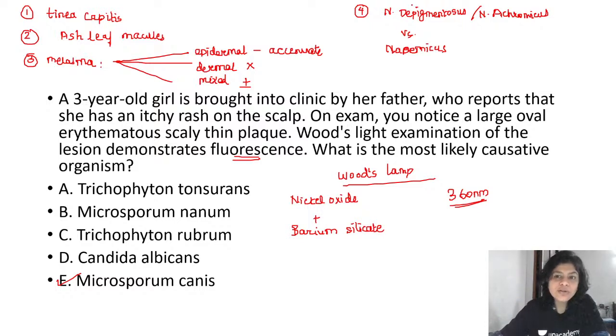One easy way to differentiate between nevus depigmentosus versus nevus anemicus is to use a simple procedure that is called diascopy. Now, what is diascopy? Anyone?